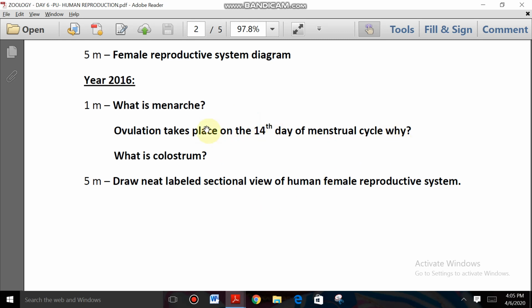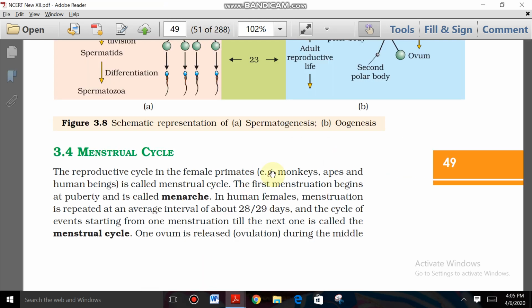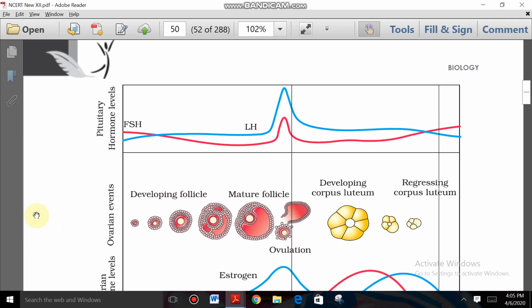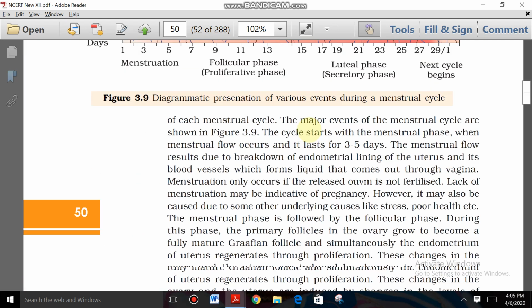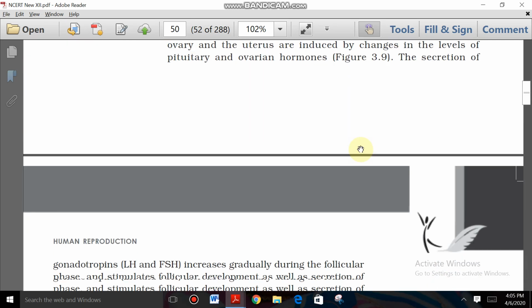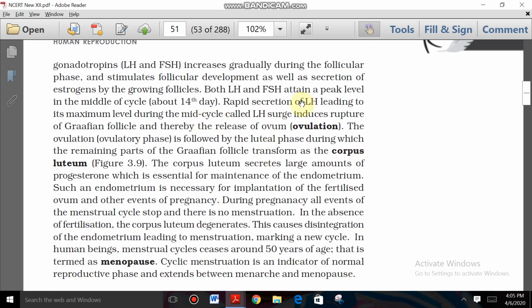Okay, next one, ovulation takes place on the 14th day of the menstrual cycle only. Why? Again from the same topic, the menstrual cycle topic only. What is the reason? Do you remember why on the 14th day only? On the 14th day, the LH surge takes place, right? Rapid secretion of LH leading to its maximum level during the mid cycle, called LH surge, induces rupture of the Graafian follicle and thereby release of the ovum, called ovulation.